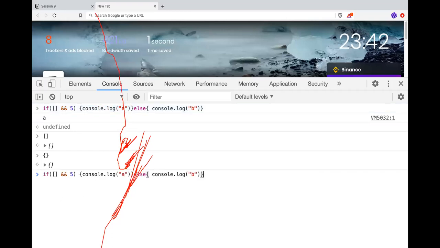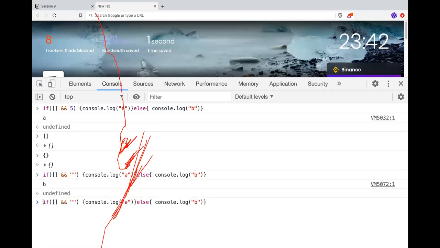If I change this slightly, now it will print B, right? Because the empty string is false. True and false is false, which means it will go to the else block. If I do empty array and empty object, it will still go to A. Why?